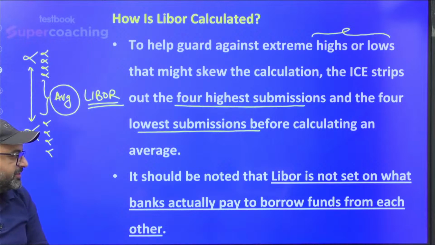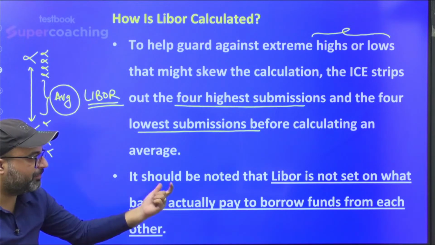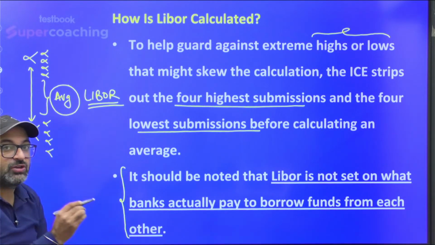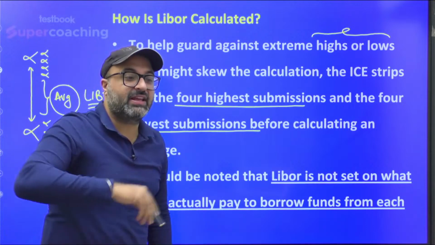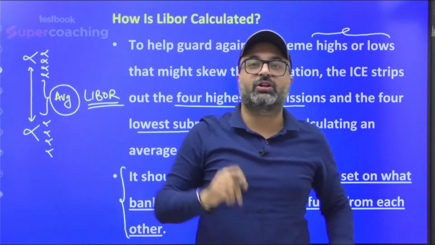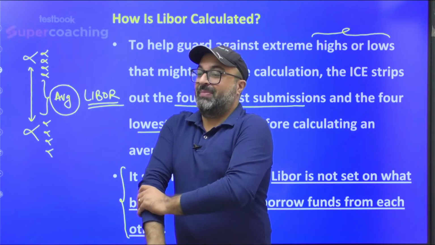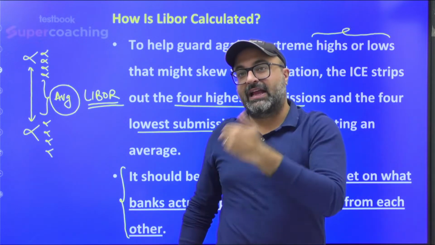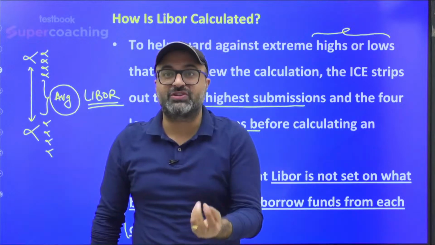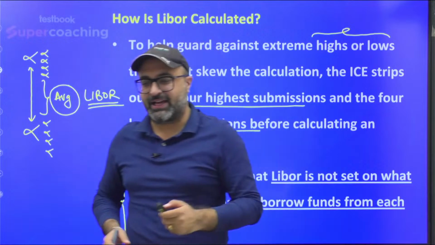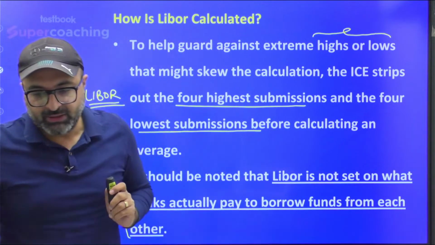It should be noted that Libor is not set on what banks actually pay to borrow funds from each other. It is not set on what they actually pay, it is set on what they are ready to pay. This point is really very important. Libor is not set on the basis of rates which a bank is actually paying to borrow or lend funds. Rather, it is calculated on the basis of the rates which they are ready to pay, which they are ready to receive at the time of borrowing. Is it clear?